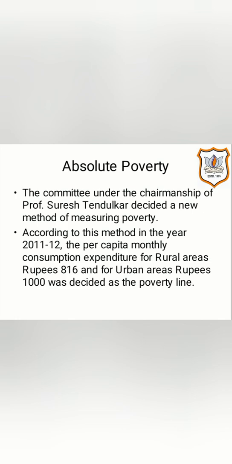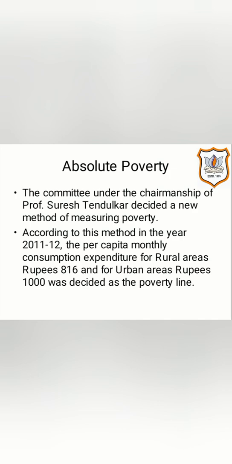Now, according to this method, in the year 2011 and 12, the per capita monthly consumption expenditure for rural areas rupees 816 and for urban areas rupees 1000 was decided as the poverty line.